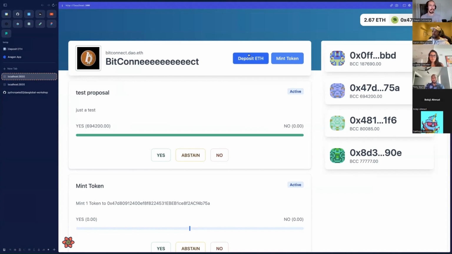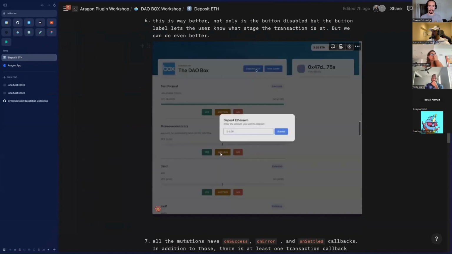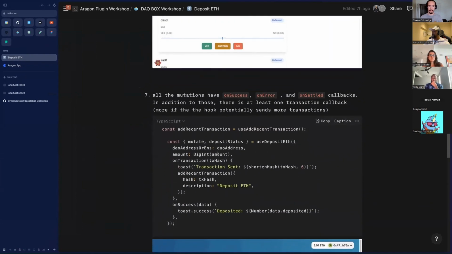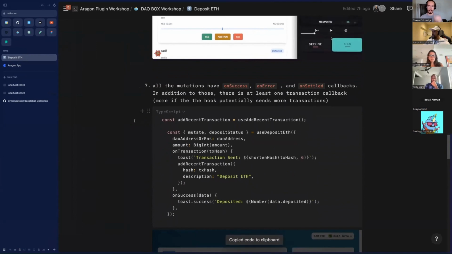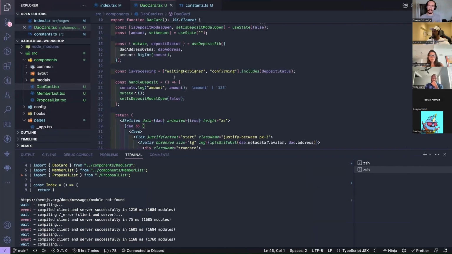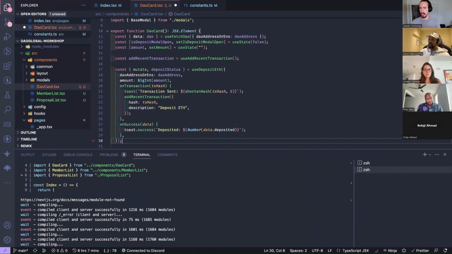But again, we still have one other thing. So we're getting feedback in this button, but you're going to want to do something else with that transaction hash, or you're going to want to show a toast or something else, right? So what other tricks does this hook have? It has callbacks as well. So okay, I'm just going to copy this and explain it. Right, so I'm going to go back up here to our hook. So I'm going to delete this for a second.